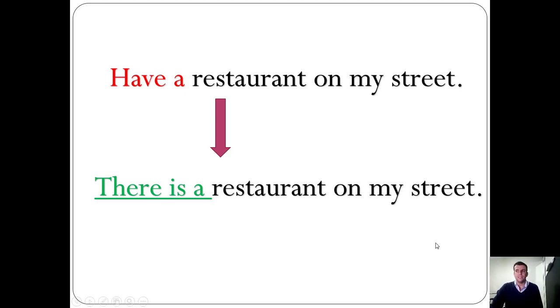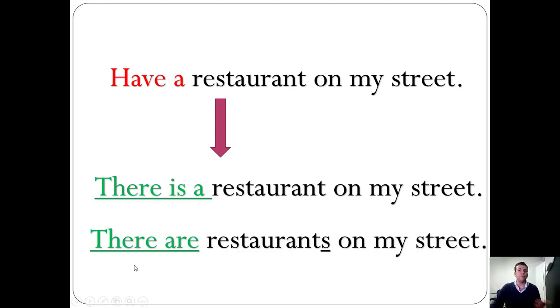There is a restaurant. So if you were talking about your house, for example, you should say, in my house there is a kitchen, there is a living room, okay? And if you were talking about plural, you should say there are two bedrooms and there are two bathrooms in my house. Here, there are restaurants. There are restaurants on my street. And it's not right to say have restaurants on my street. No, there are restaurants on my street.